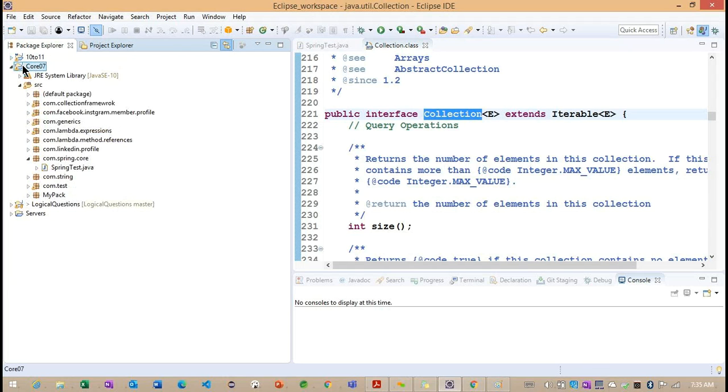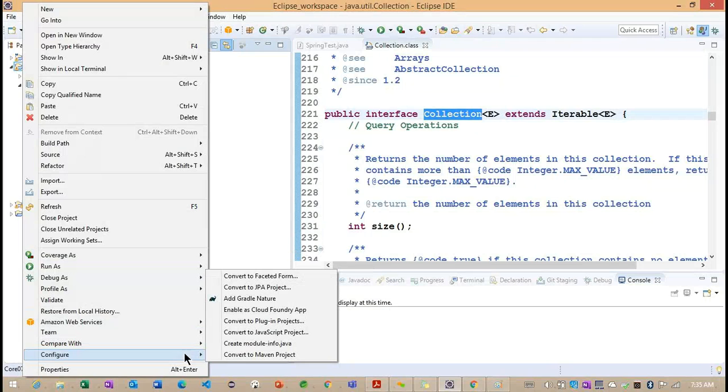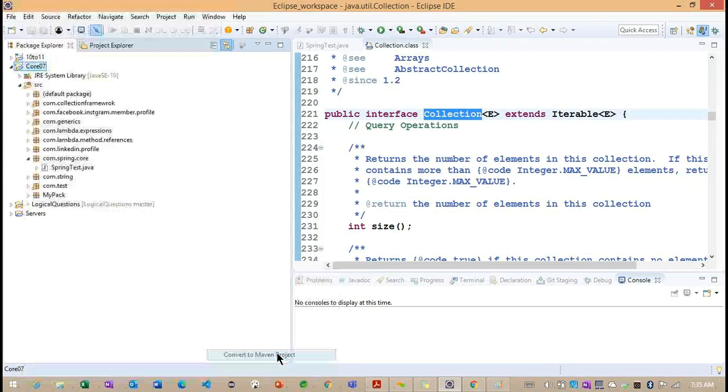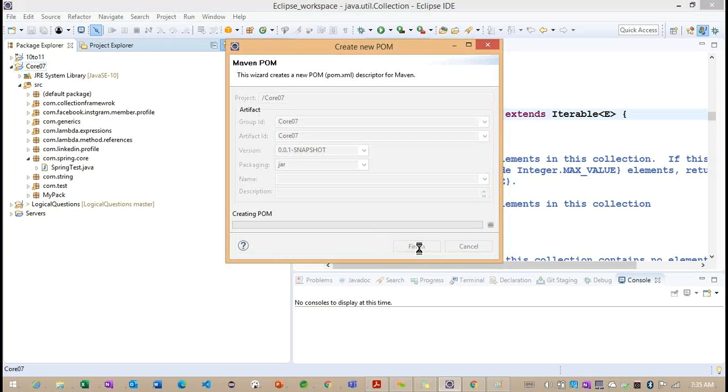Getting the point. Now I want to convert this core 07 project into a Maven project. So you can see, Configure, Convert to Maven Project. Everything is the same here. Click on Finish.